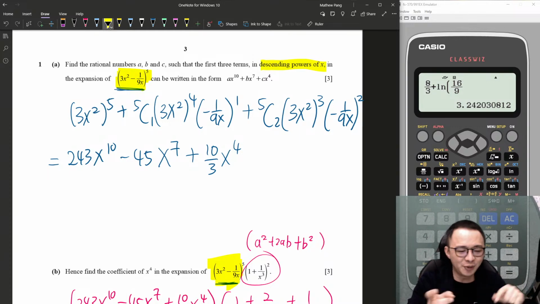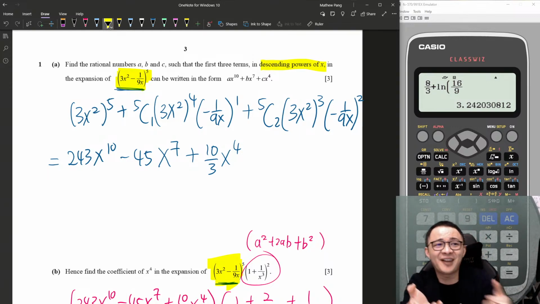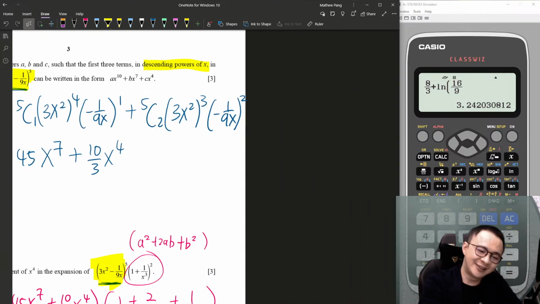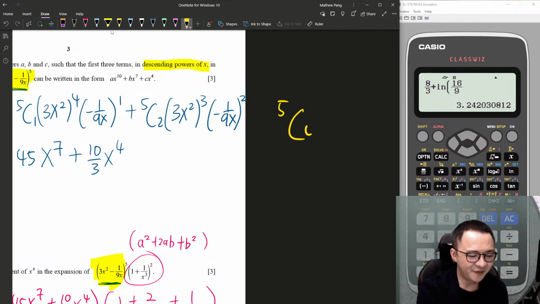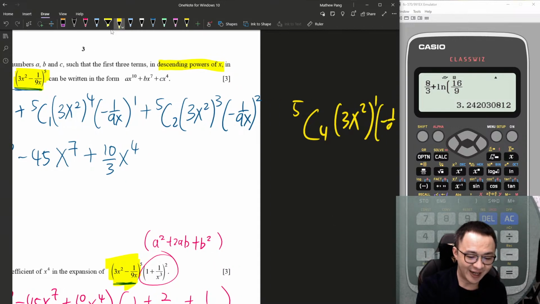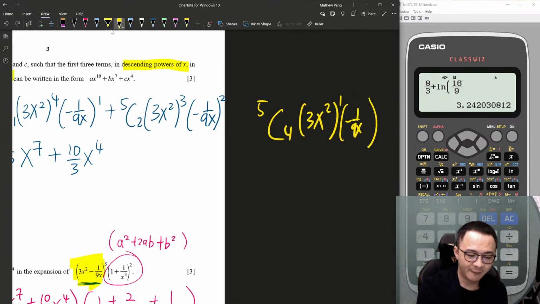Of course, you can try some 5C3 and 5C4. Definitely you will not get the power you want. Just for fun, I try one for you. So this is 5C4. For this one I will get 3x squared power 1, and then this one I will get negative 1 over 9x power 4. 5C4 is just 5.